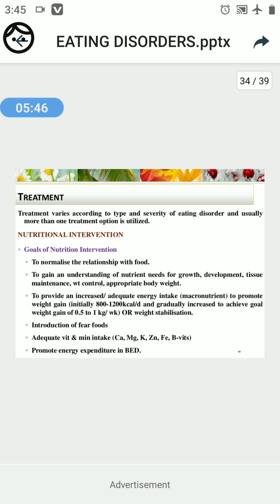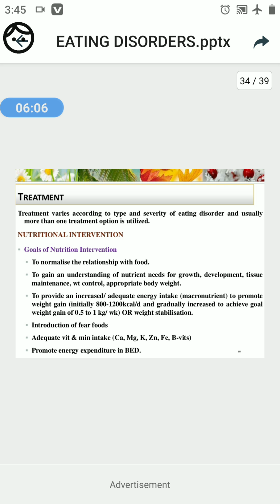It means in this condition they avoid food which they believe is harmful, right? So in this case we have to encourage the patient to have different kinds of nutrition required for their body.